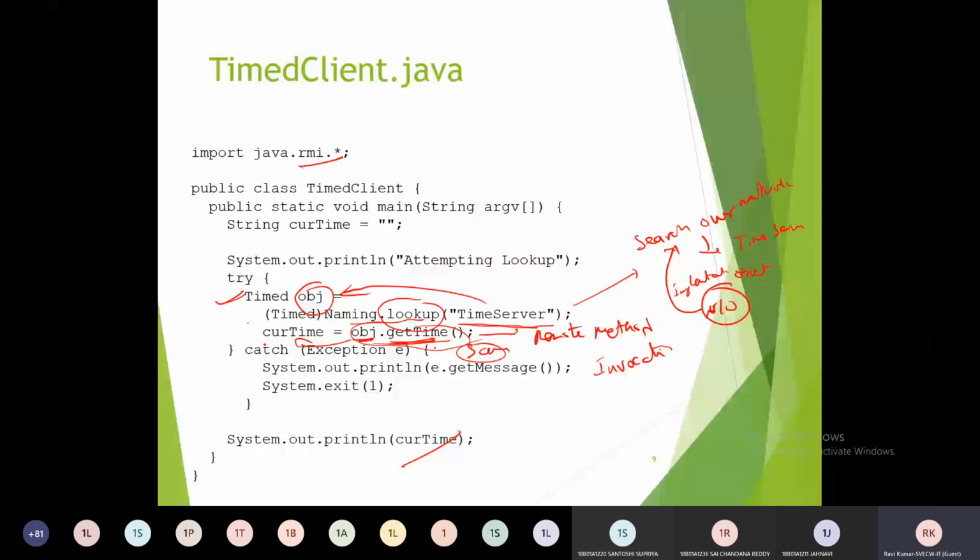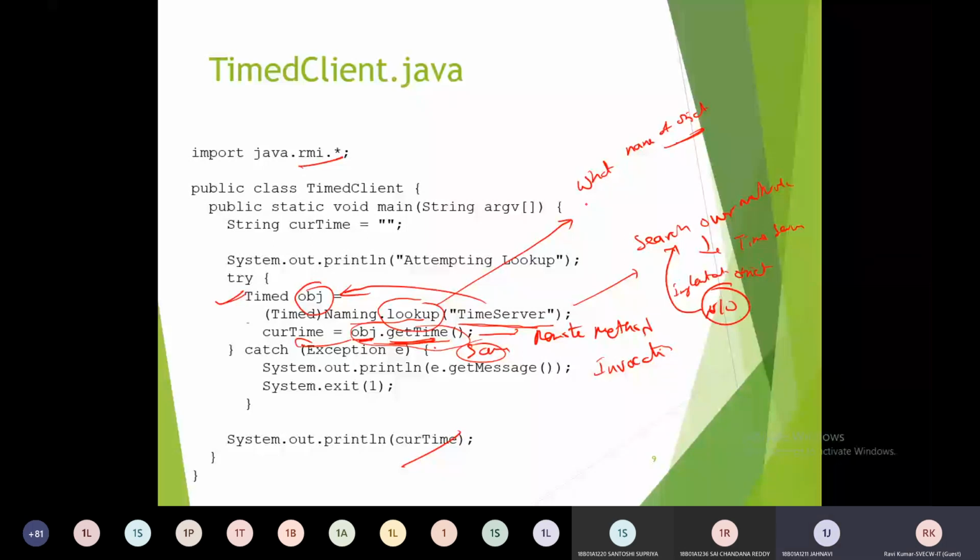Students, can you tell, Naming.lookup method will return what kind of object? Students, can you tell, Naming.lookup method will return what? Just tell me the name of the object. Name of the object returned by Naming.lookup. Students, please unmute yourself or tell me, Naming.lookup returns what kind of object here.